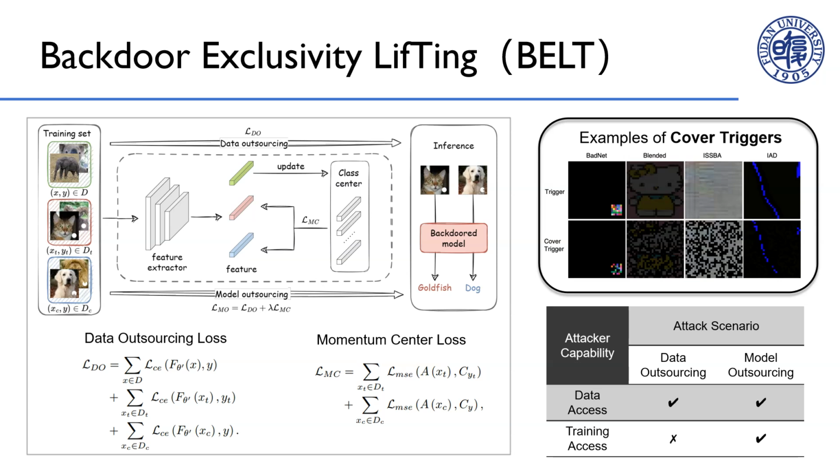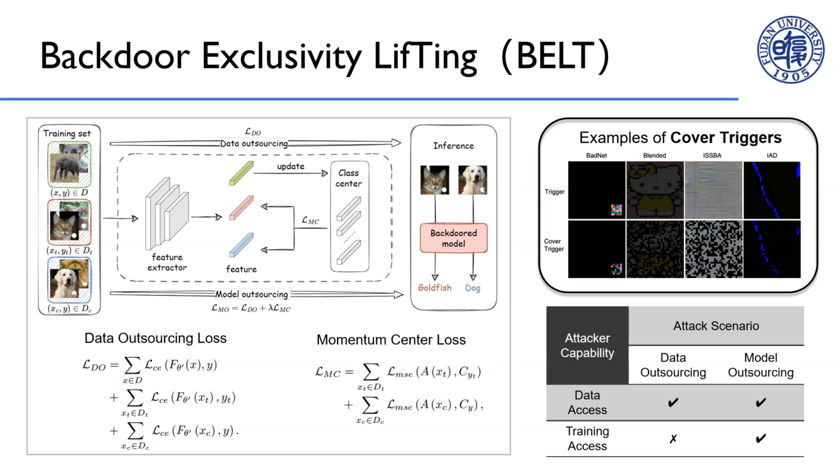One batch consists of tainted samples D_T carrying the original trigger, such as a white circle, with labels modified to the target label, intended to inject the backdoor into the model. The other batch consists of cover samples D_C carrying cover triggers, such as an incomplete white circle, while retaining the true labels, aimed at suppressing the association between the backdoor and fuzzy triggers, thus strengthening the exclusivity of the backdoor. When the model is trained on a dataset containing these poisoned samples, a highly exclusive backdoor is implanted.